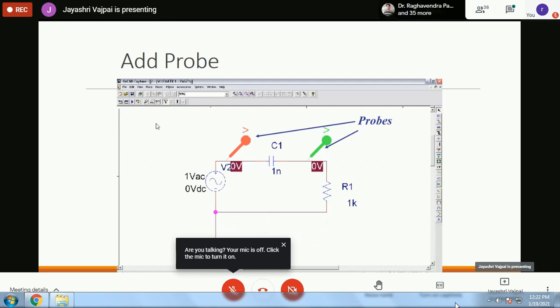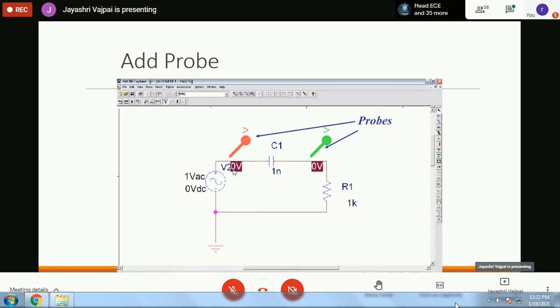Now when V is pressed, you can see the V option is pressed here. Automatically it is showing how much voltage is there on both the nodes. There are two nodes in the circuit, one at the junction of the source and the capacitor, the other at the junction of the capacitor and the resistor. Here you can see the voltages are automatically indicated. If I press I also, the current will also be indicated.